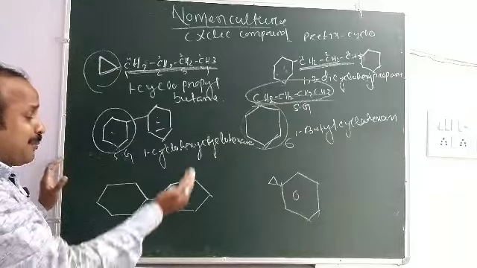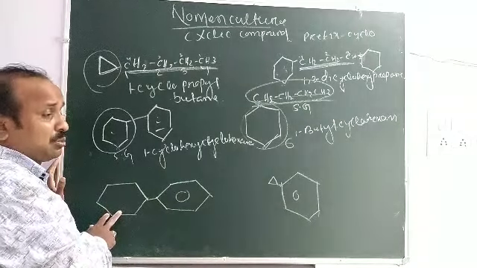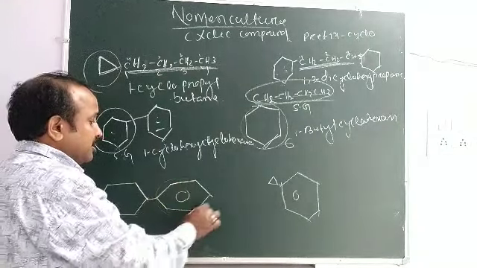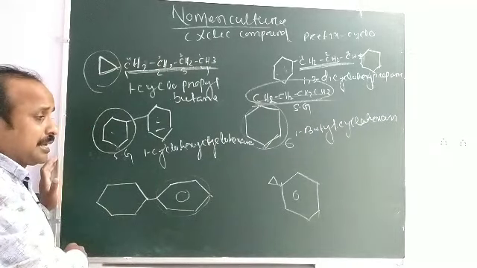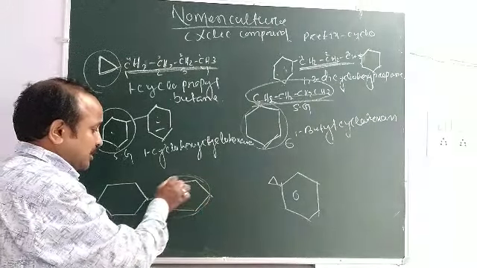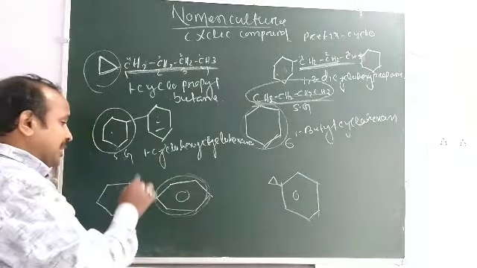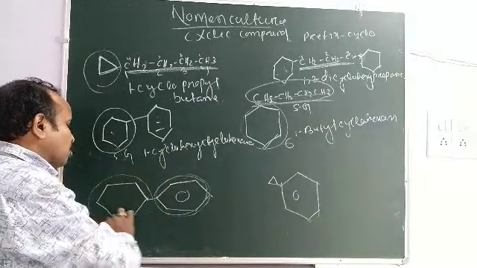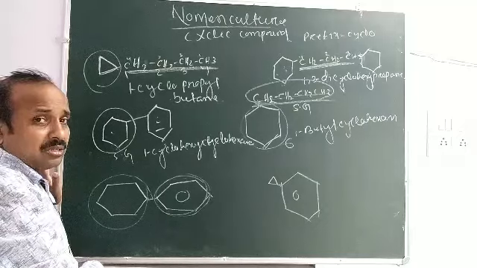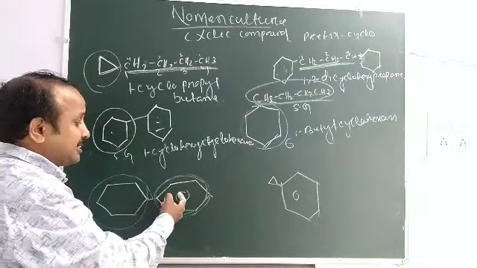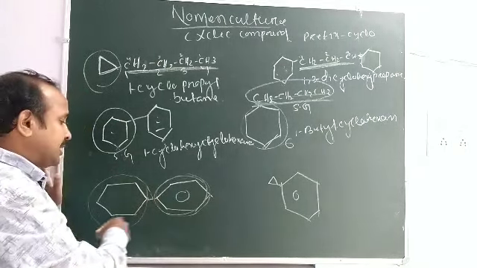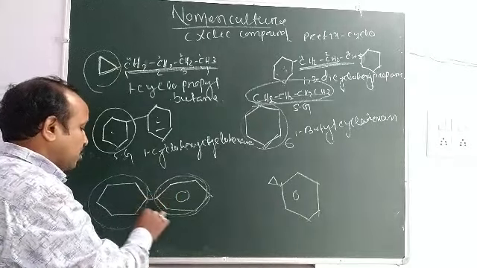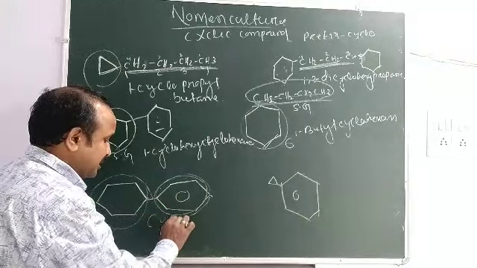Okay, then when a benzene ring is attached to a cyclo group, this is the benzene ring. When a benzene ring is attached to a cyclo group, then it is a derivative of benzene, meaning the cyclo group is used as a substituent group and benzene acts as the principal chain. So that is cyclohexyl benzene.